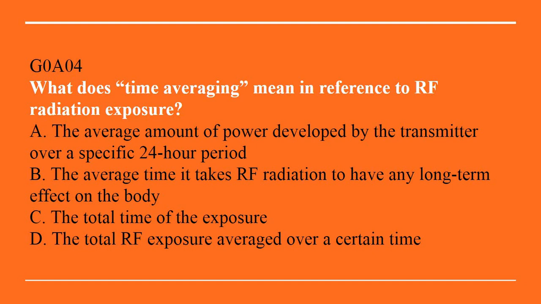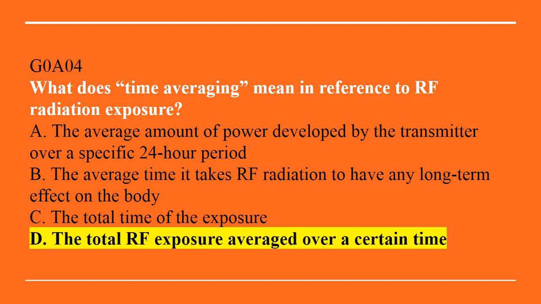G0A04. What does time averaging mean in reference to RF radiation exposure? A. The average amount of power developed by a transmitter over a specific 24-hour period. B. The average time it takes RF radiation to have any long-term effect on the body. C. The total time of exposure. Or D. The total RF exposure averaged over a certain time. Answer is D. The total RF exposure averaged over a certain time.